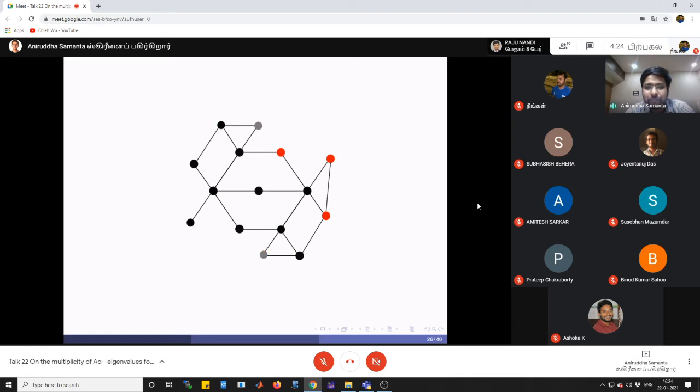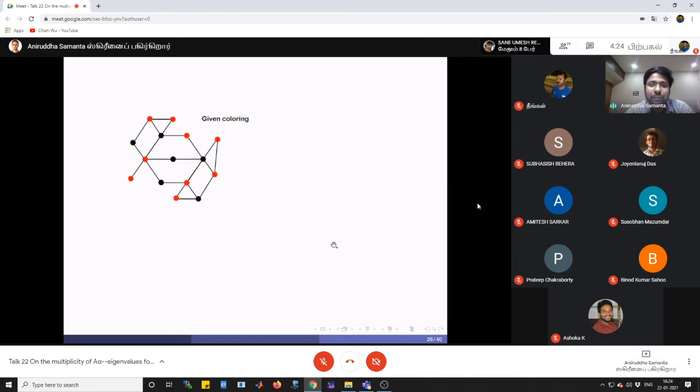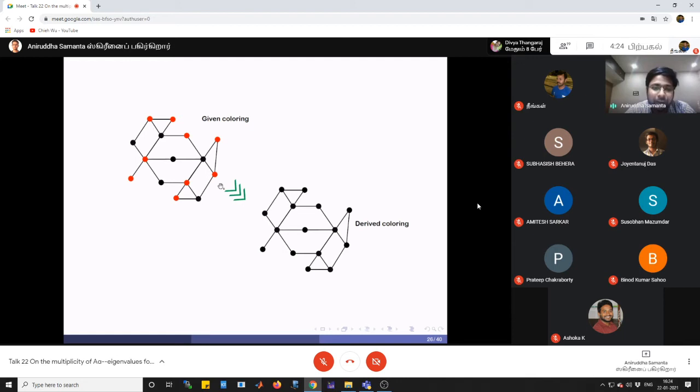And continuously we can change. And in this case, finally, all vertices become black, right? Therefore, this is our given coloring and this is the derived coloring. As the derived coloring, it has all vertices black. So therefore, in the given coloring, this set of black vertices forms a zero forcing set, right?